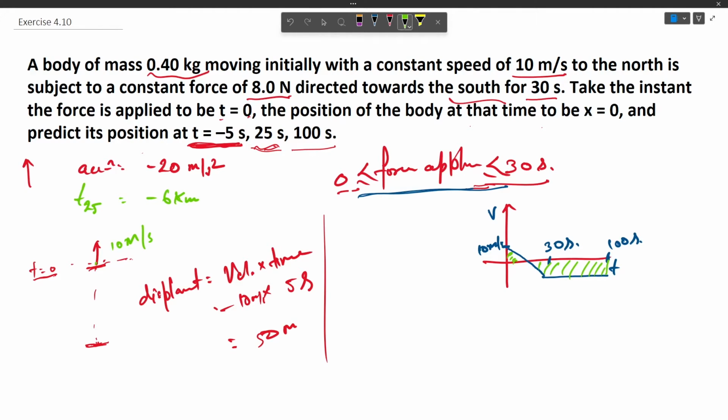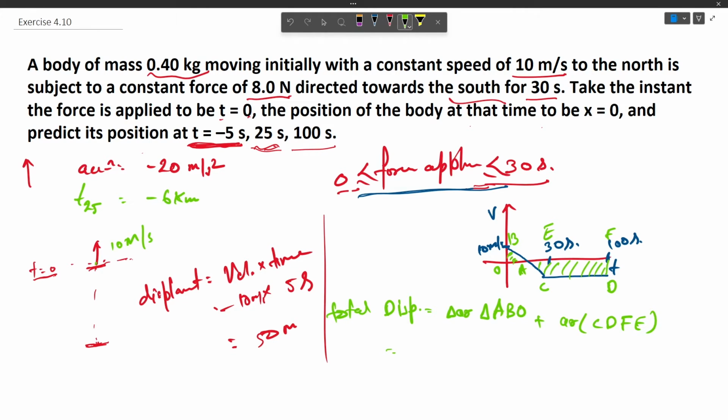Let it be represented by O, A, B, this point be C, this point be D, and E, F. So the total displacement would be area of triangle ABO plus area of CDFE.